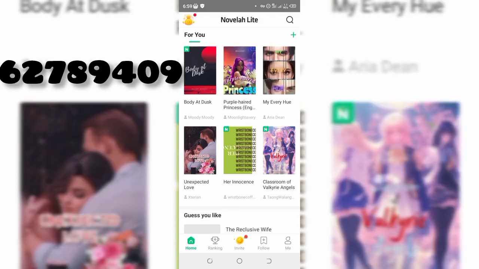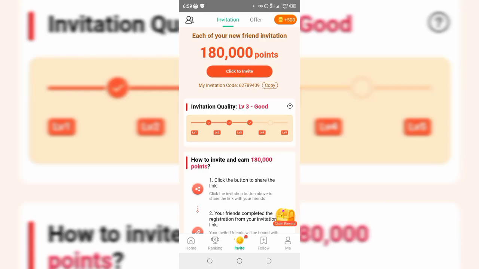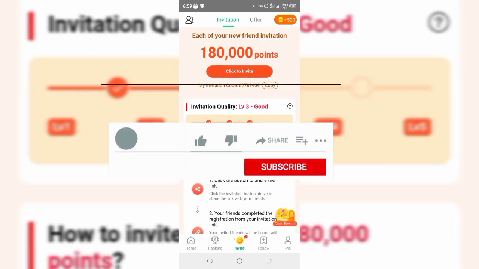And now this is the first thing you want to do. If you don't want to come to where you see this invite right here, you simply want to make use of the invite code. You're going to get it right here on your screen. So guys, this is the invitation right here, 6289409.